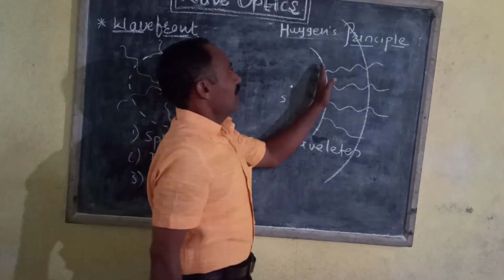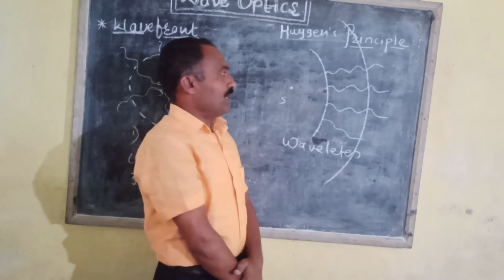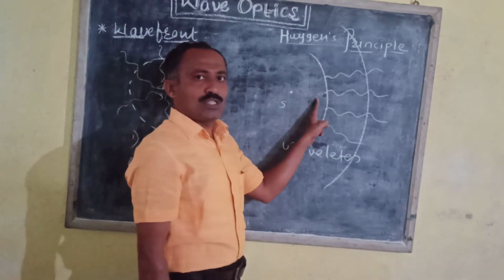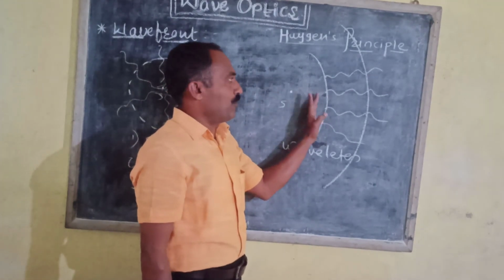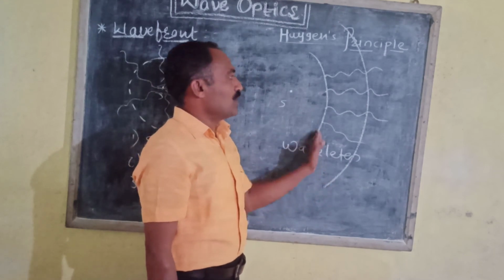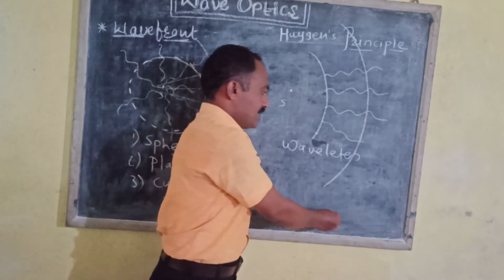That means Huygens principle states that each and every point on the wavefront acts as a secondary source of light. It is possible to draw the new wavefront if we draw the envelope of all the wavelets, which gives the new wavefront at a later instant. This is the Huygens principle.